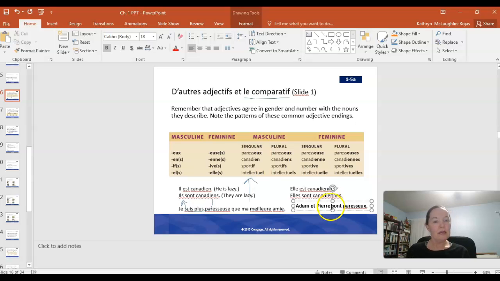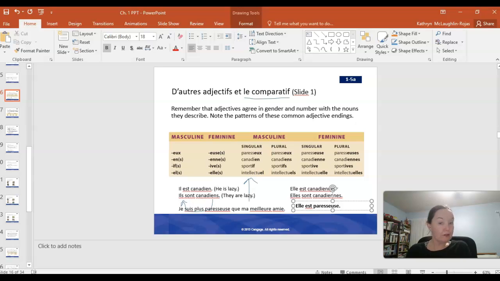Okay, now, if I wanted to talk about a female, I can say elle, she. I need to change my verb to match that, elle est. But now I must change the form of my adjective because I'm talking about a female person. So, elle est paresseuse.